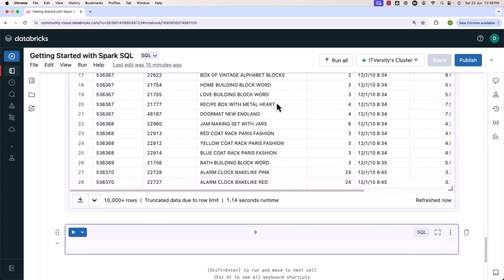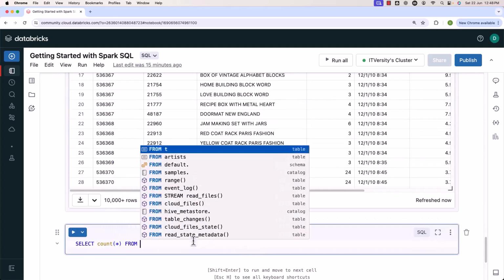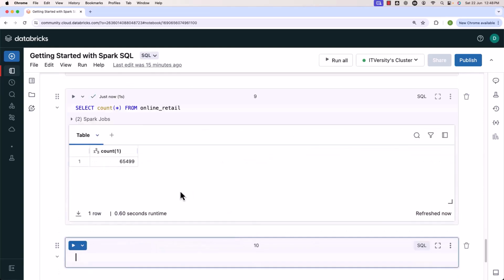You can also use this query, select count of star from online retail. Then if you run it, you should be able to get the count. That being said, as we are able to successfully create the table pointing to the location where we have CSV files, now it is time for us to get into the details about how to come up with queries to process the data based on the requirements. Also, eventually, we will see how to write the processed data into Databricks again using SQL itself.